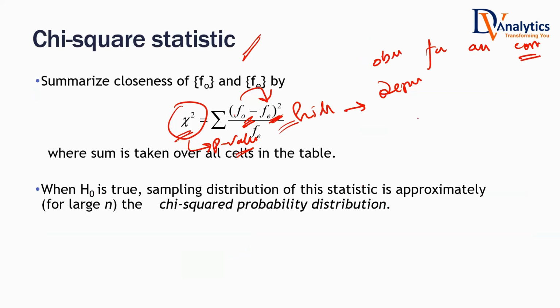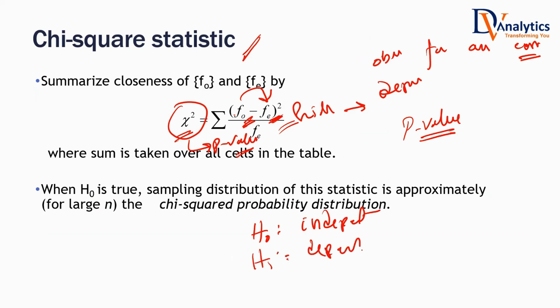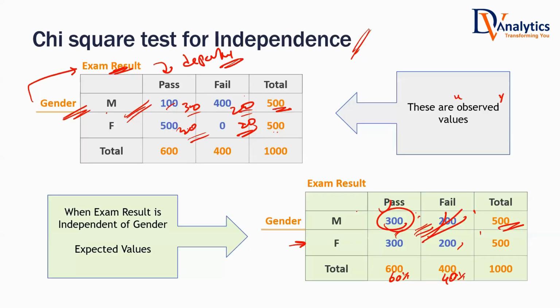Naturally, how will you take the final decision? Based on the p-value. In the chi-square test, the null hypothesis is that the variables are independent. The alternative hypothesis is that they are dependent. If both of them are independent, then this is the table that you expect. If they are dependent on each other, the numbers will be far away from this table. That's how the chi-square test works.